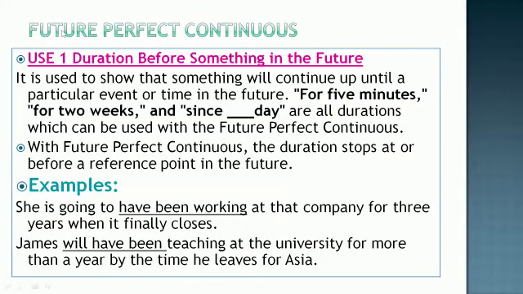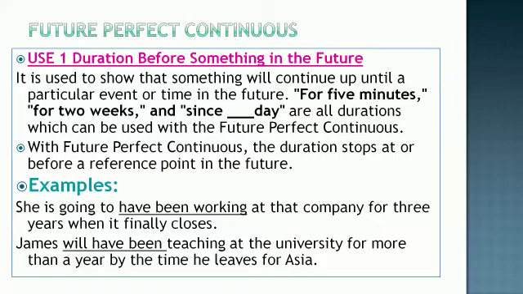Next, we are going to study future perfect continuous. So the first use of future perfect continuous is duration before something in the future. It is used to show that something will continue up until a particular event or time in the future. So with the future perfect continuous, there will be a time also given to the future that this will happen in these many days.